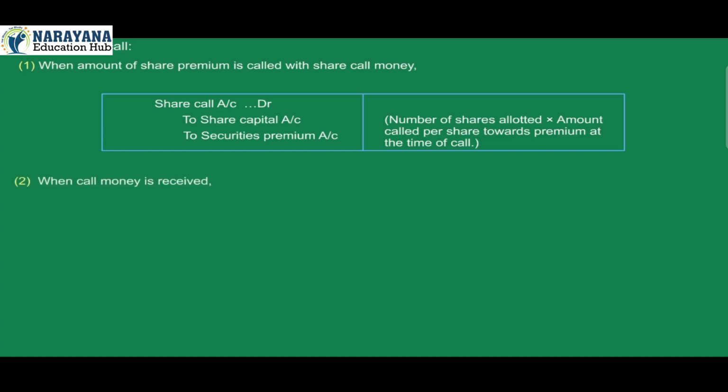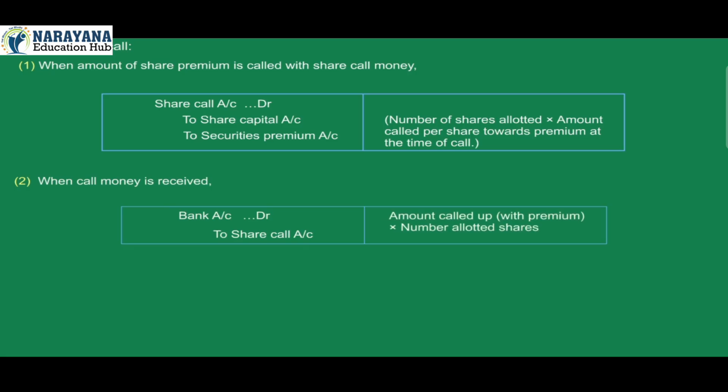2. When call money is received: Bank account debit, to share call account credit. Amount called up with premium into number of allotted shares.